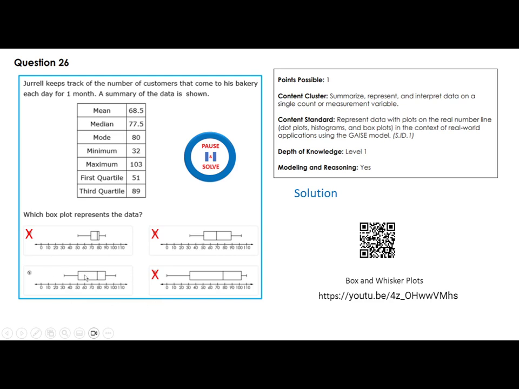Now I'm left only with this. Let's check now. The minimum of 32. That's good. First quartile is 51. Pretty much it. Third quartile is 89. Pretty much it. The median is 77.5. Yeah, that's a good answer. Okay.